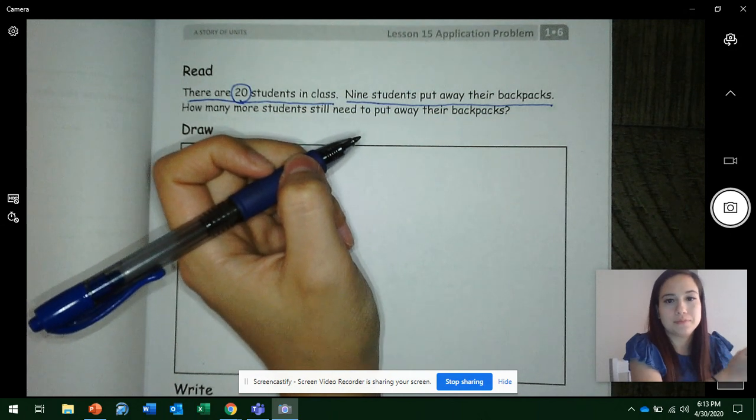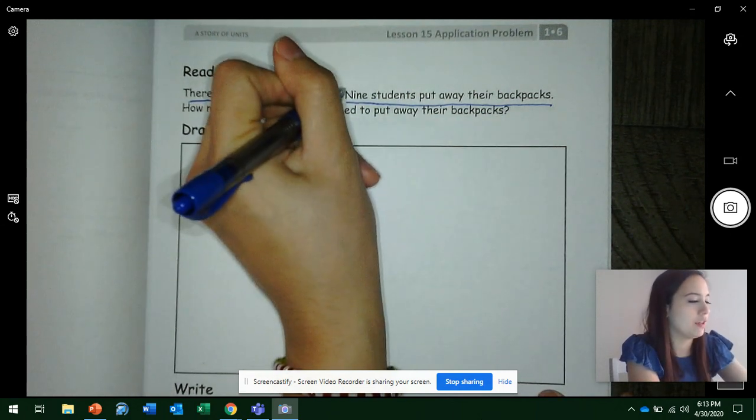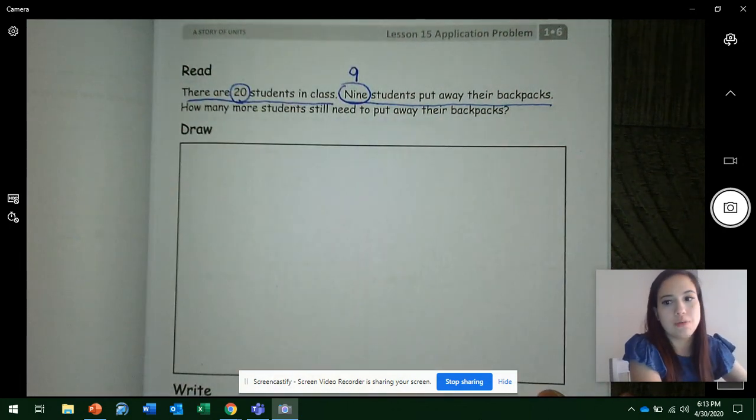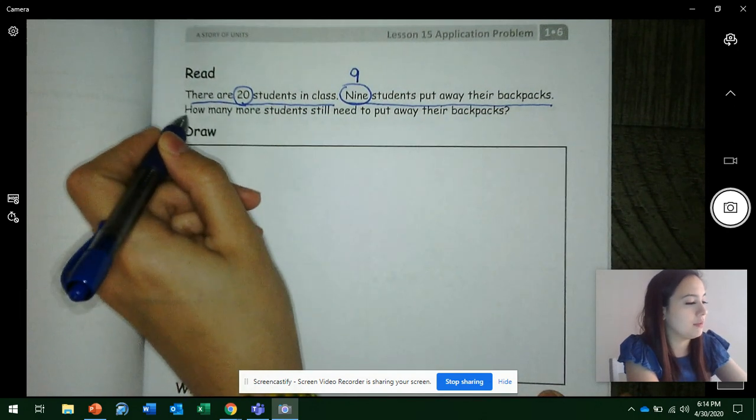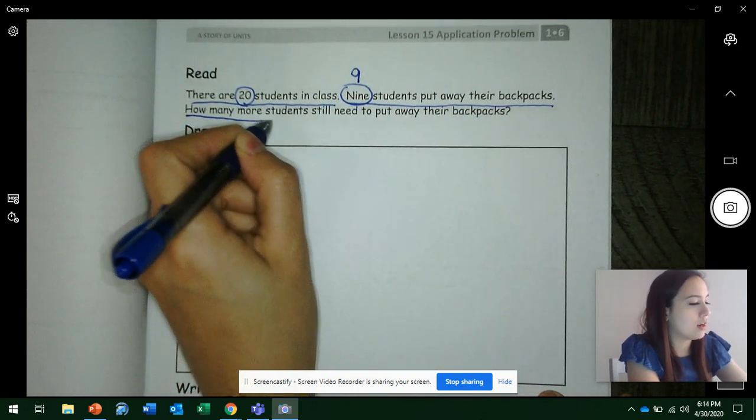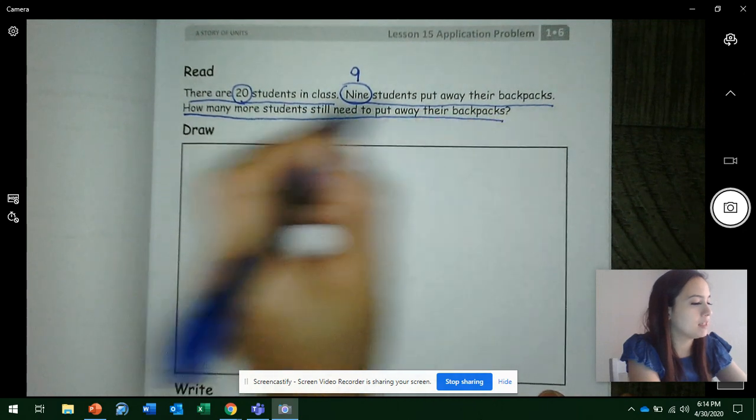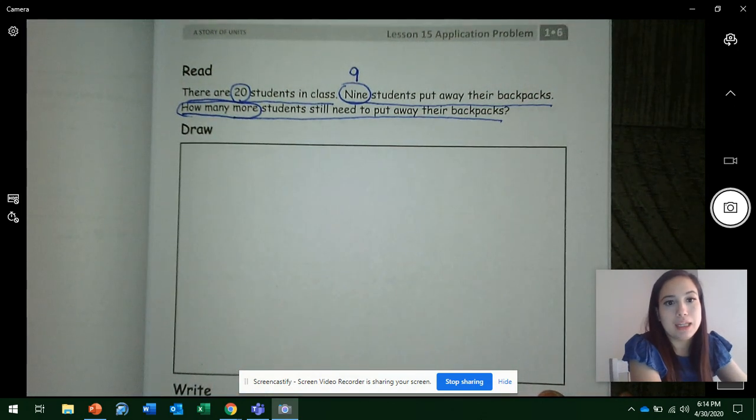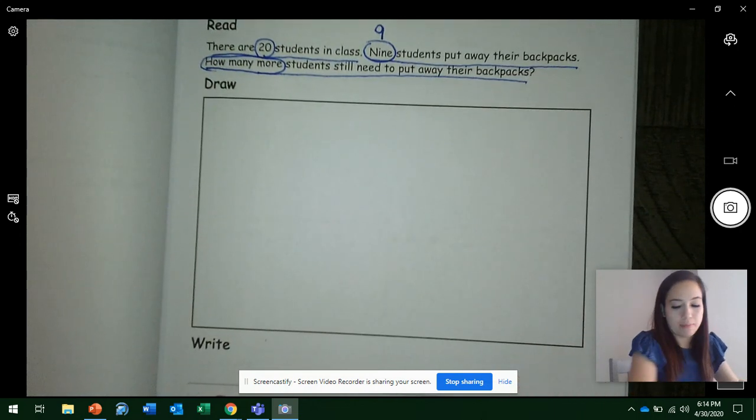Get ready. Yes, 9. So what we're going to do right here is we're going to circle the word 9 and we're going to put a number 9 at the top just so that we know that that's our other number, 9. Now let's read and underline the rest of the problem. How many more students still need to put away their backpacks? Keyword. How many more? Big keyword right there. Meaning that we are going to, get ready? Yes, compare.